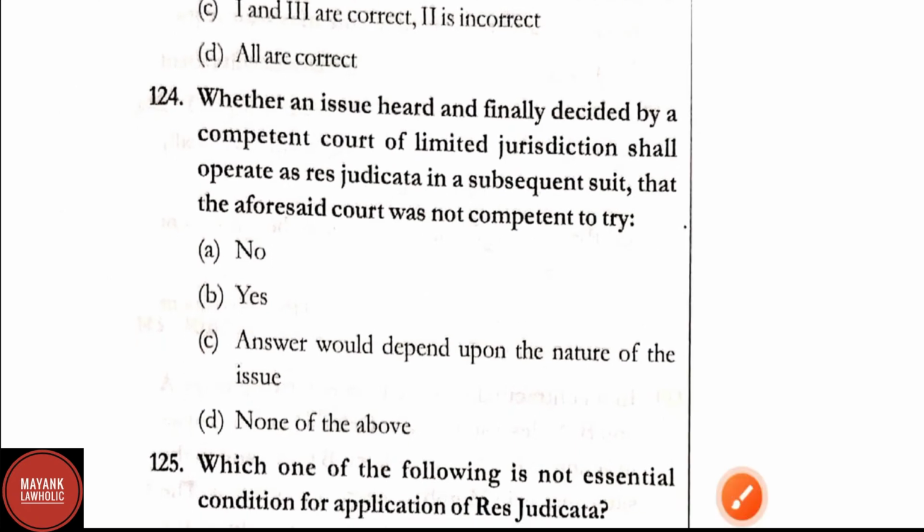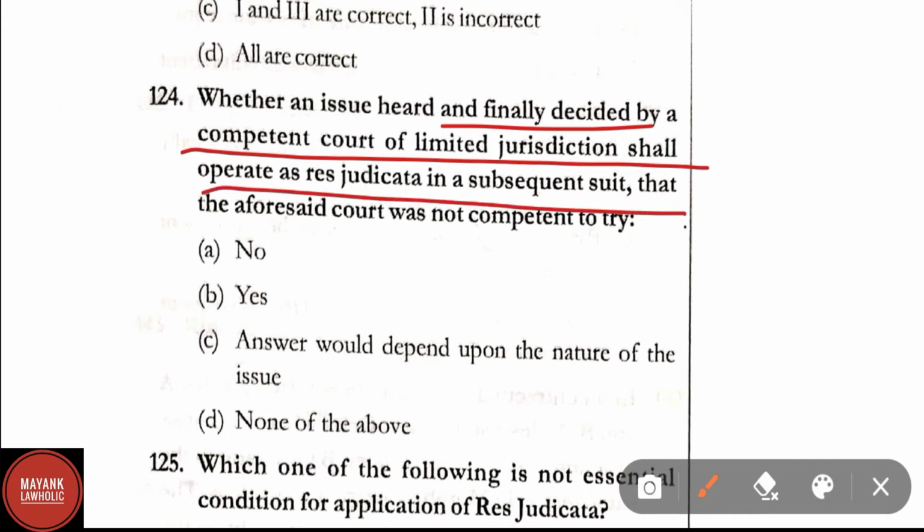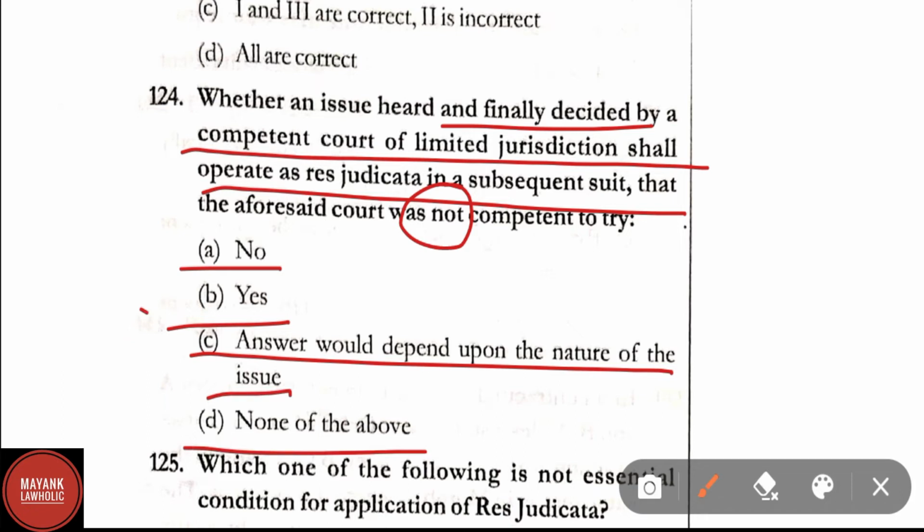Question number 124. Whether an issue heard and finally decided by a competent court of limited jurisdiction shall operate as res judicata in a subsequent suit that the aforesaid court was not competent to try. Option A, no. Option B, yes. Option C, answer would depend upon the nature of the issue, and option D, none of the above. Correct answer here is option B, that is yes.